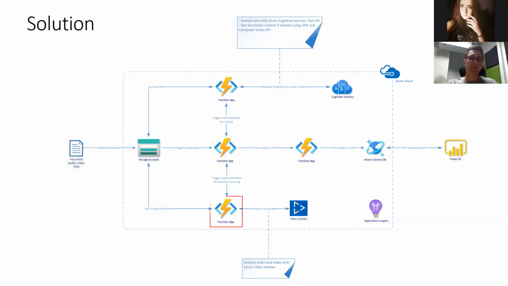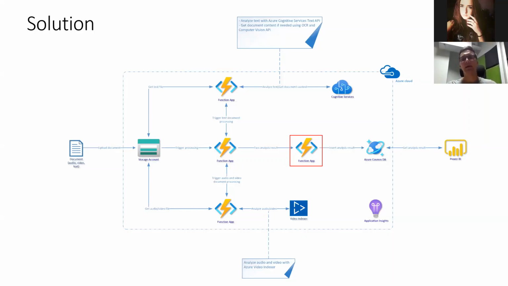The same scenario applies to the audio and video file types. Based on the file type, if it is audio or video, we pass the link to this file to Video Indexer in Azure. The Video Indexer is responsible for analyzing video content and returning the data that is relevant for us. As you can see, once we upload those files and have results, we can combine them and pass them to Azure Cosmos DB.